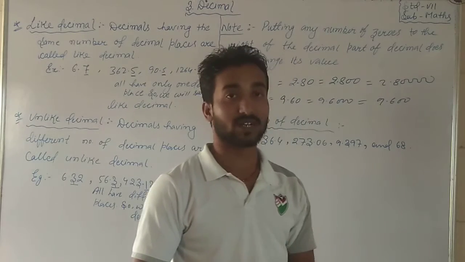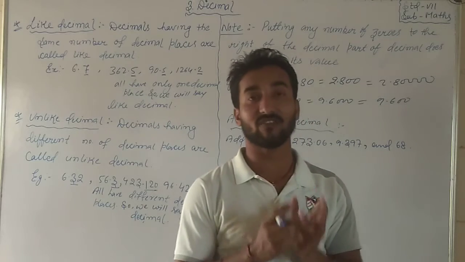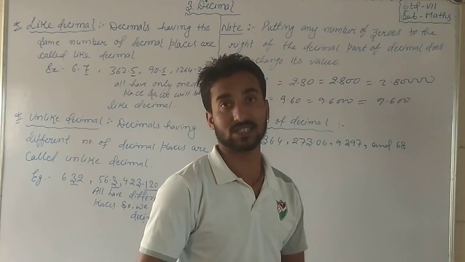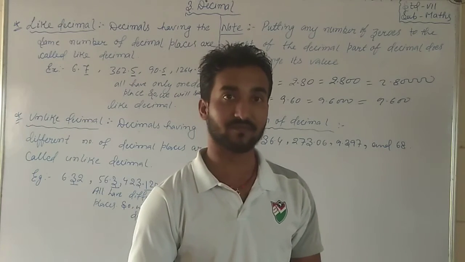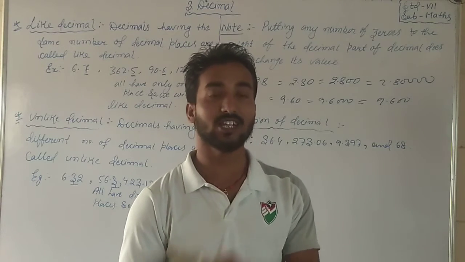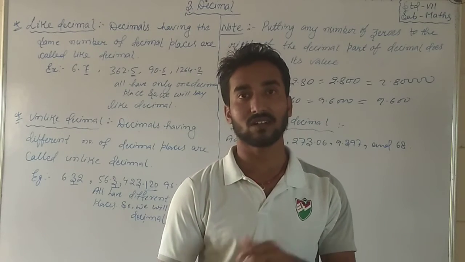But it is important to take care of the decimal places and the whole places in the given numbers. If there is a mistake, the complete maths will be wrong.